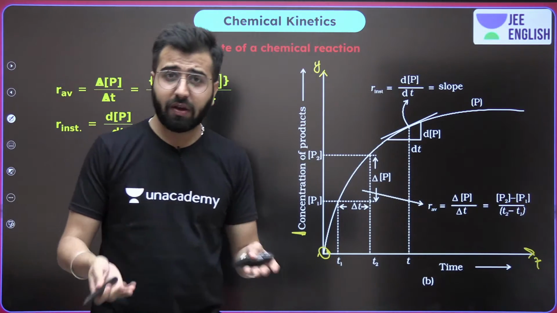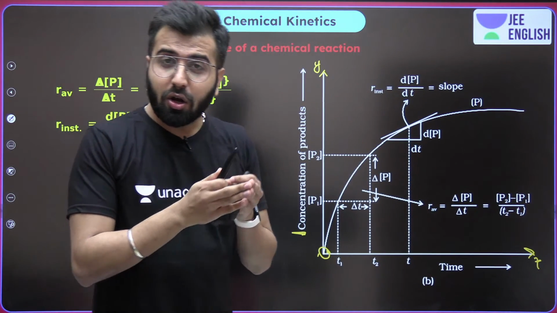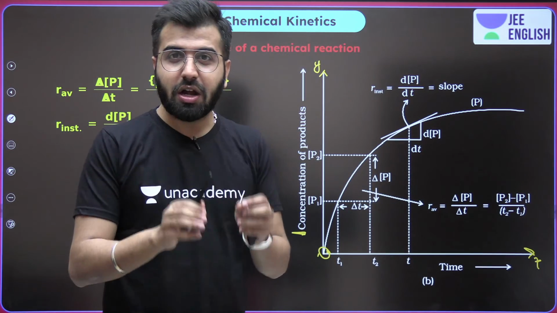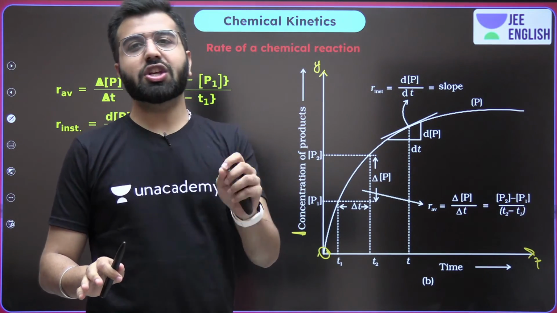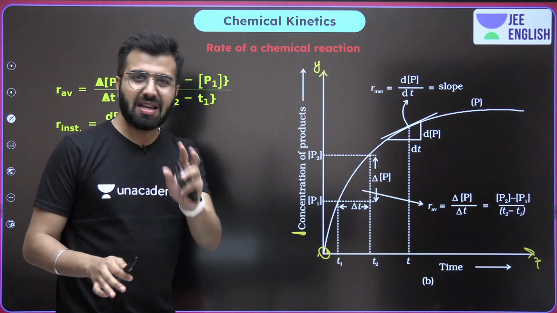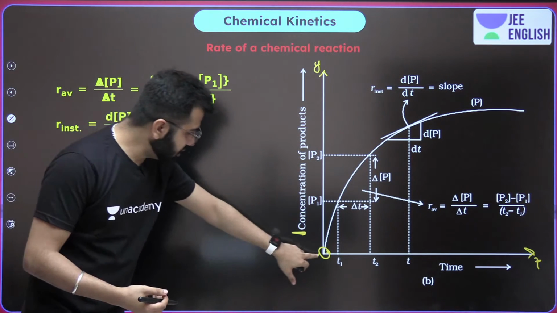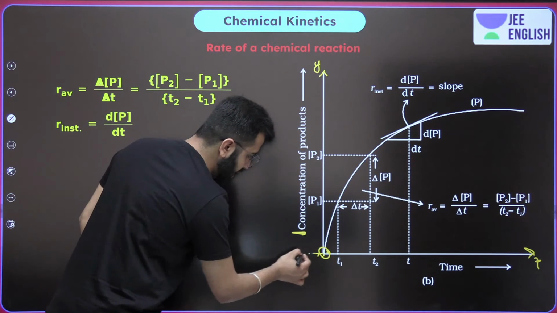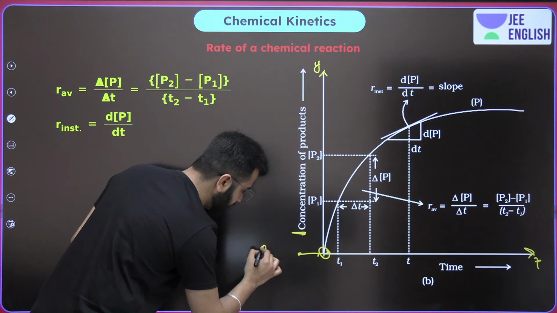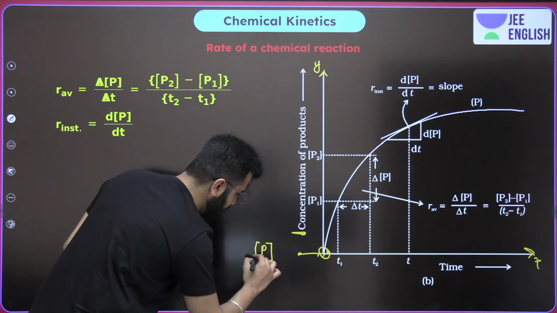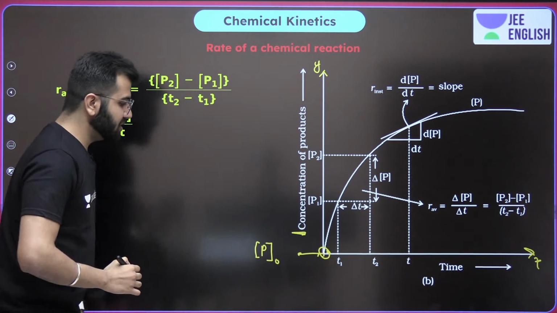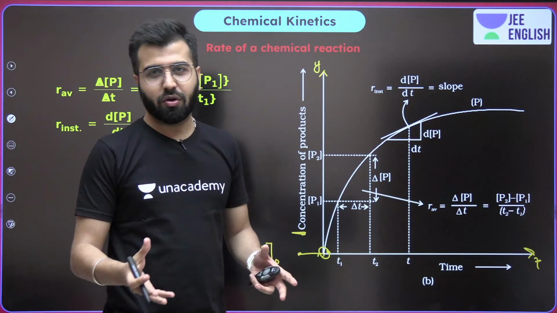In a lot of scenarios, the concentration of product at the initial stage, at t equals 0, is 0. When t equals 0, we're talking about the initial concentration of product, which is 0.